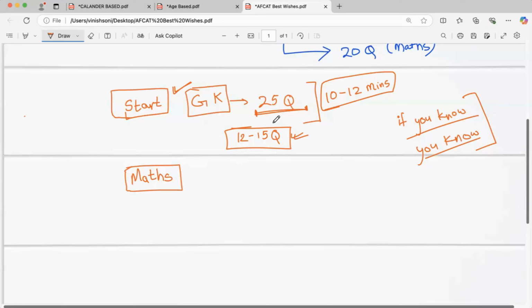Just go through all the things which we did: important questions of history, polity, the current affairs part, all the 50 current affairs which we did. Then we also did one more current affairs session where static was discussed, the rivers and their tributaries.